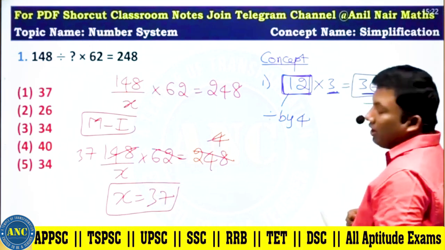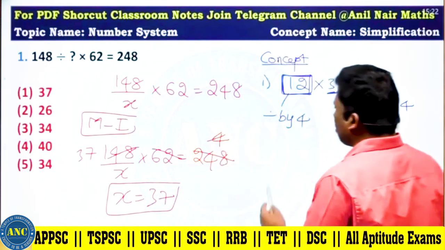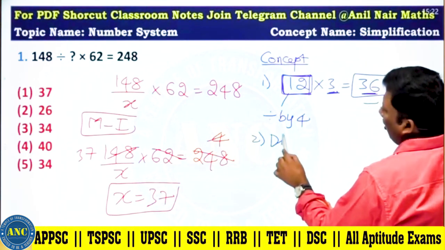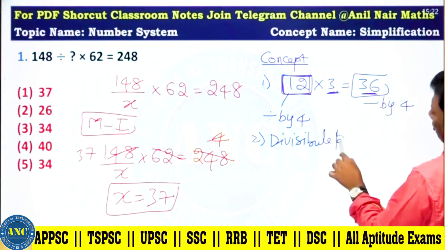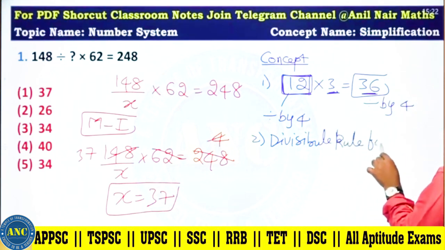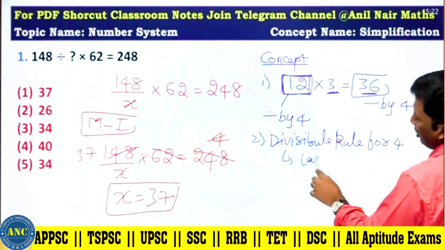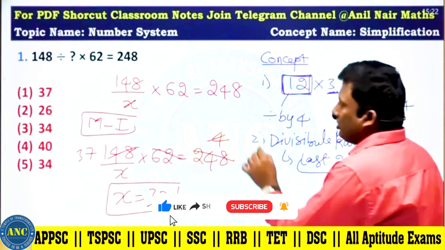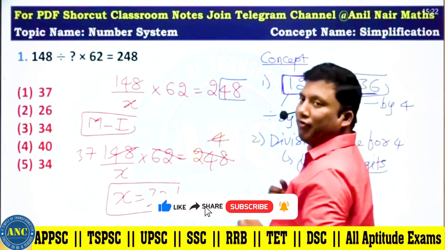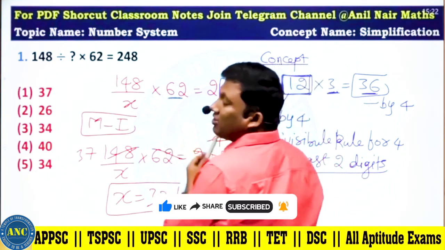Are you all with me? Using that concept, what is the divisibility rule of 4? The last two digits should be divisible by 4. I will write down all the important key points on the digital board so that you can go through the PDF also. Divisibility rule for 4: the last two digits should be divisible by 4. In 248, 48 is divisible by 4. The right hand side is divisible by 4, and 62 is not divisible by 4.